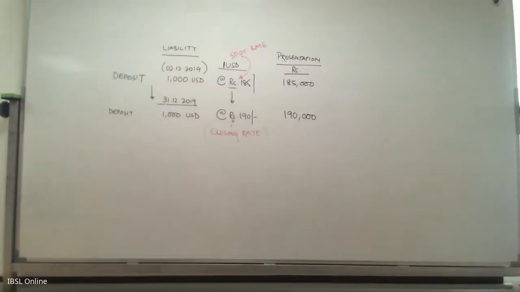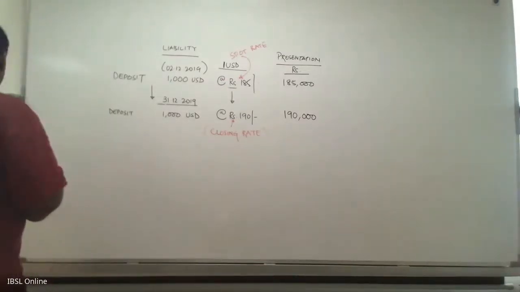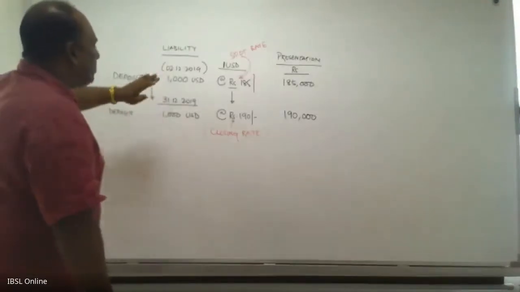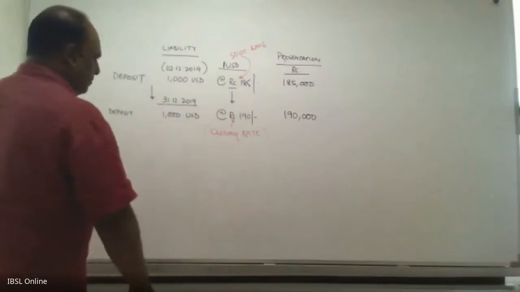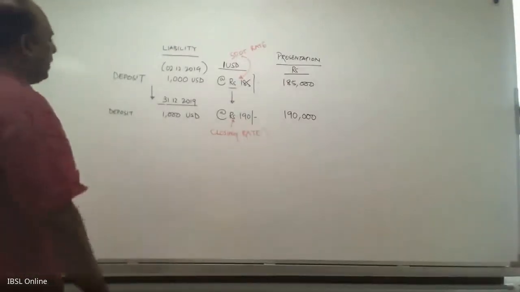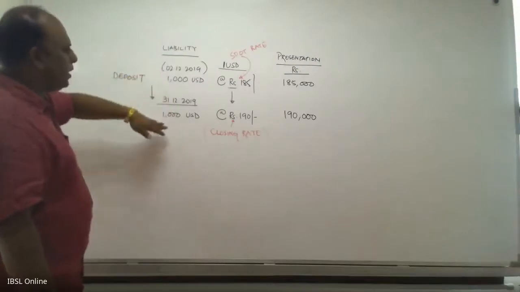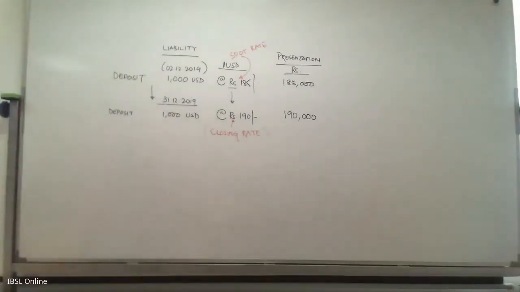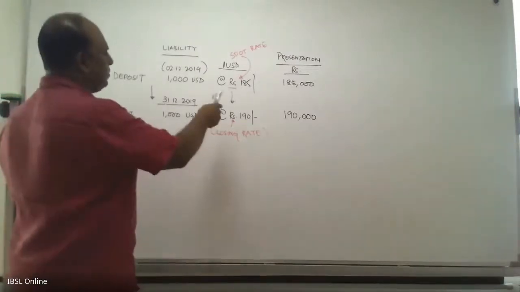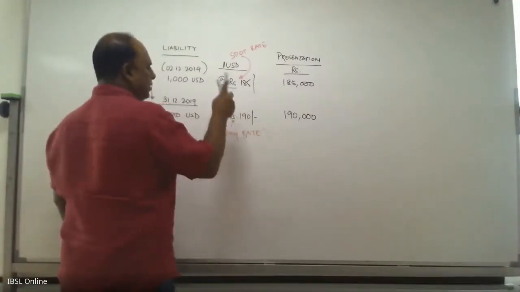But in between, you see, if I have 1,000 rupees and it becomes 2,000 rupees, it means I have to put in another 1,000. But here the customer has not done anything. 1,000 USD, again 1,000 USD. He has not put in money or taken out money. So the only change that happened was the rate.